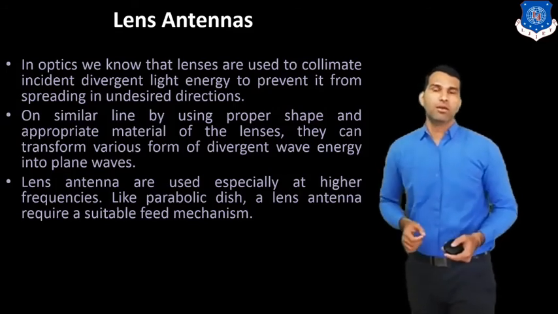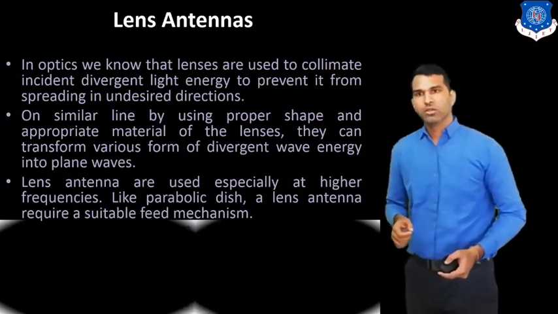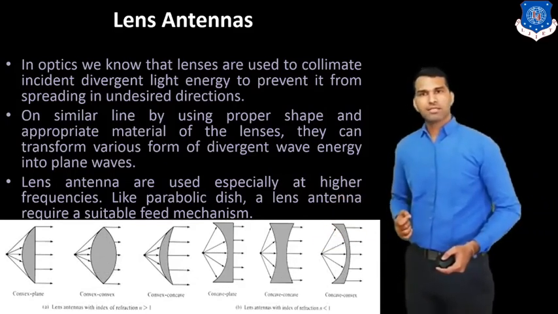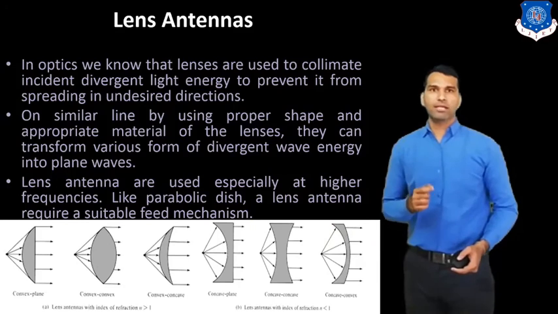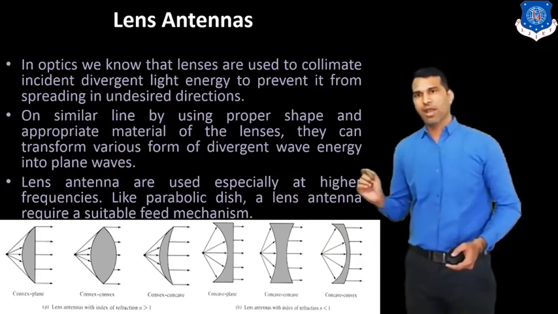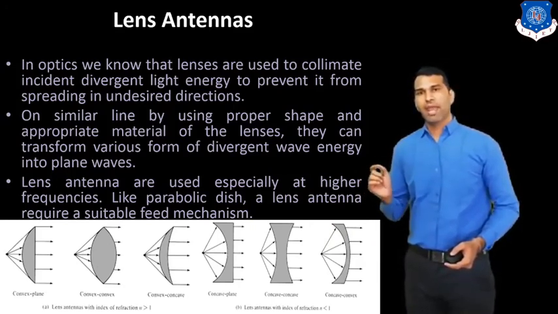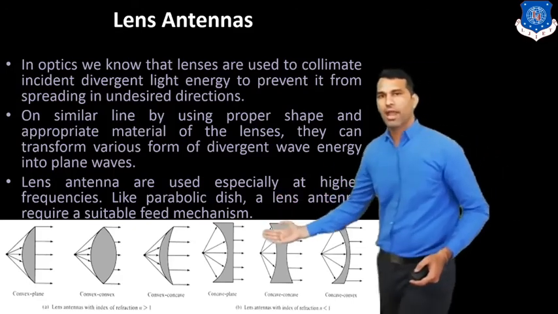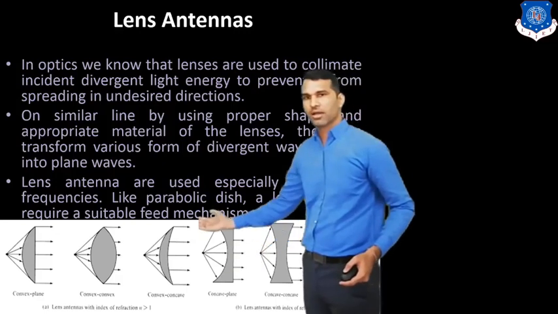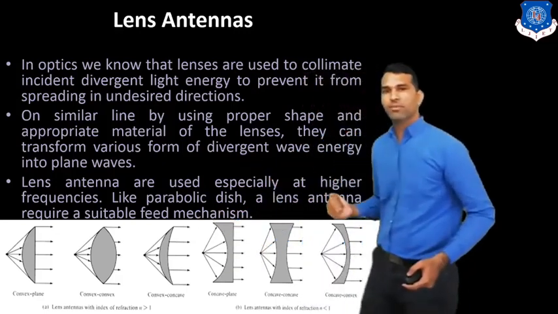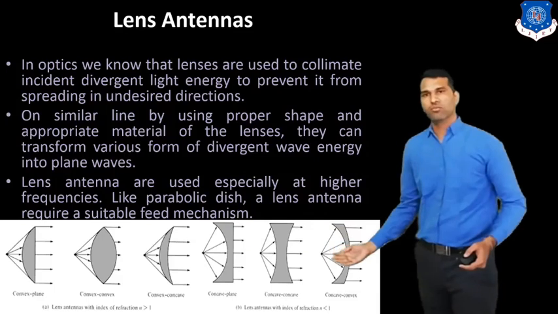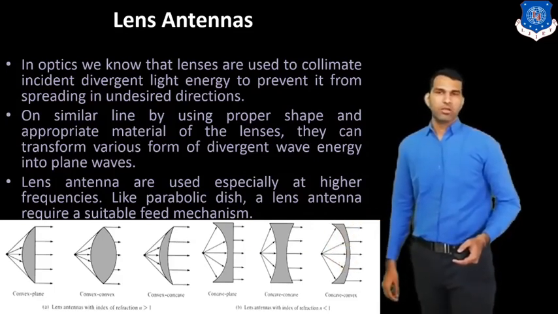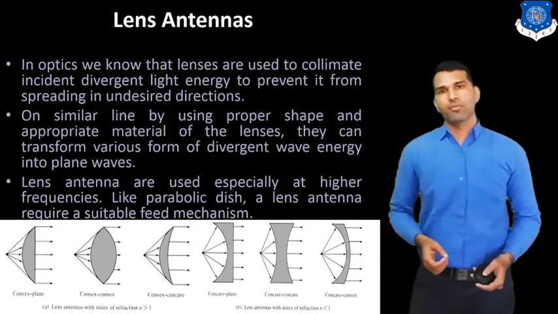Generally as the feed we use the horn antenna. Here you can see the lens antenna. According to the refractive index n, it is defined in 2 categories. If n is greater than 1, we get the first type of antenna, with this shape. And if the refractive index is less than 1, we get this type of antenna. So this is the lens type antenna.